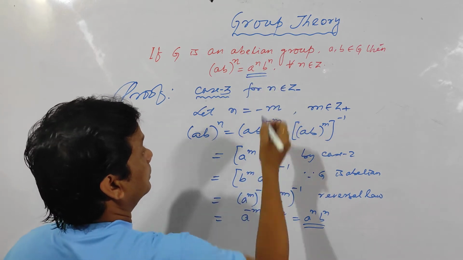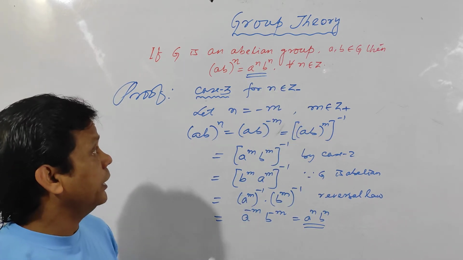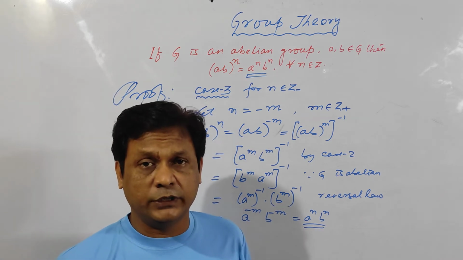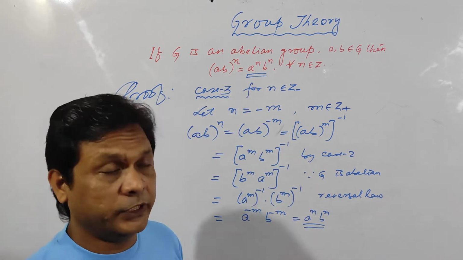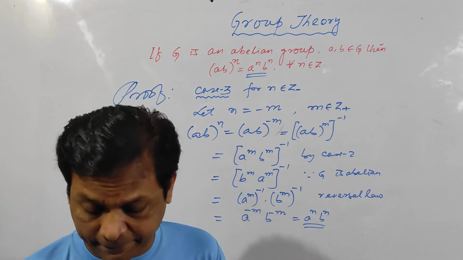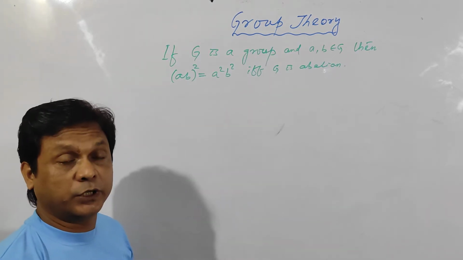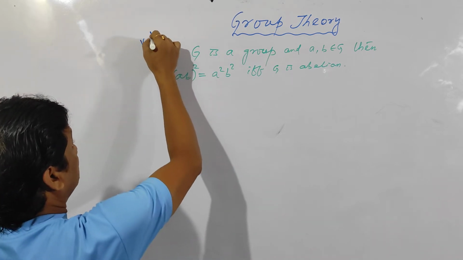So already I have proved it for n equal to 0, n equal to positive integer, n equal to negative integer. Hence, this problem is proved. Okay. This theorem is a very important theorem.